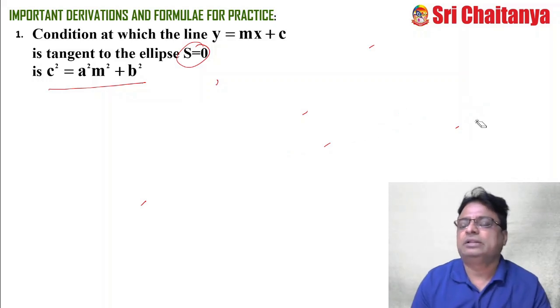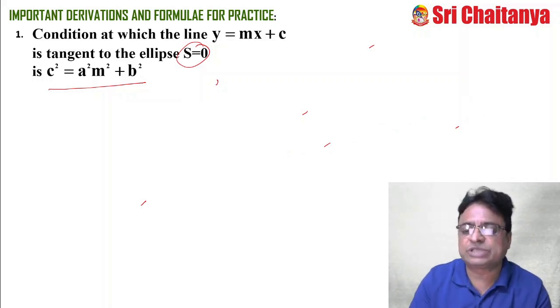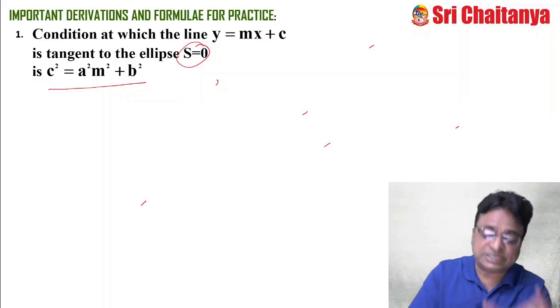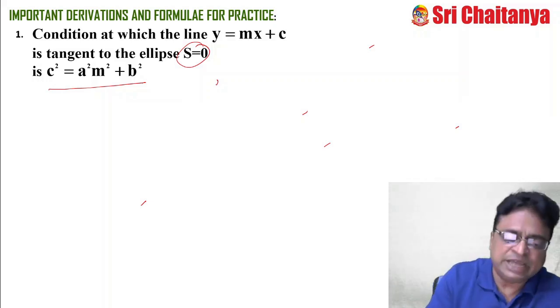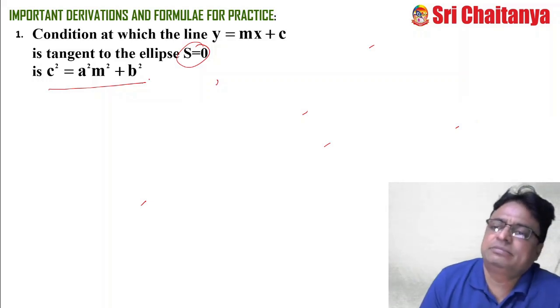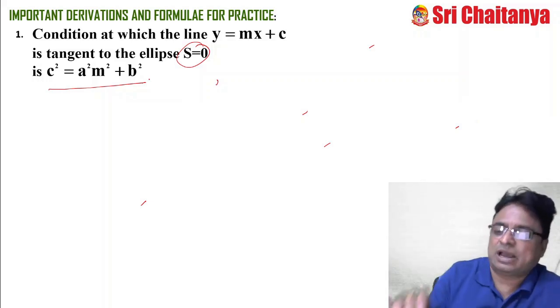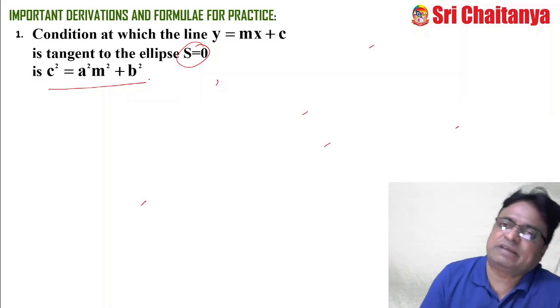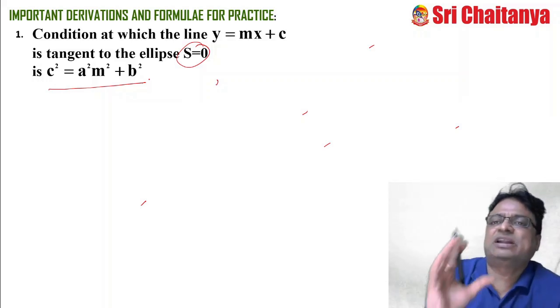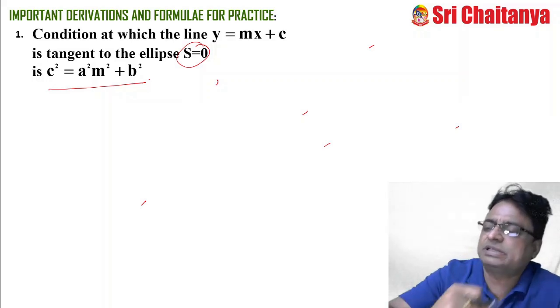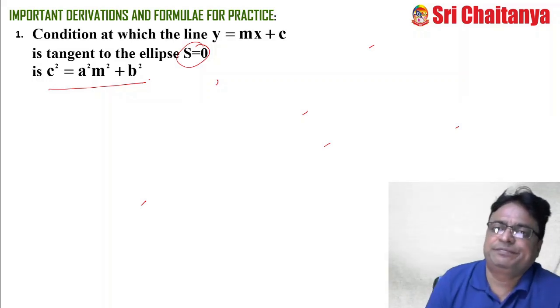Then immediately what to do? The roots are equal when the discriminant is 0. This is the original analytical systematic process. Thereby you will understand the condition. But of course, I have another method also that I will explain later, don't worry. This is the standard general method, whatever the second degree curve given for you.